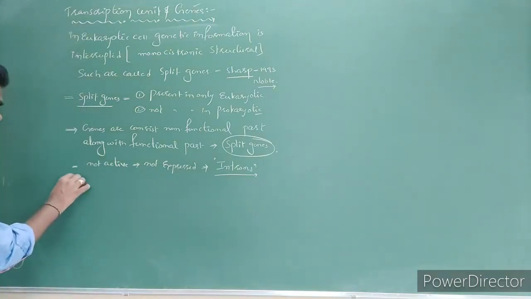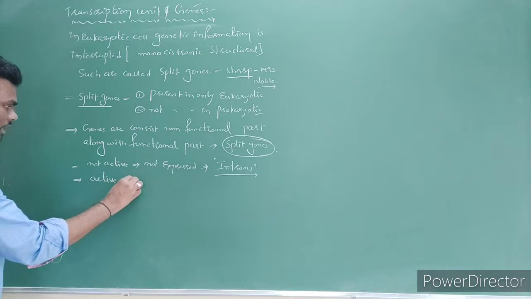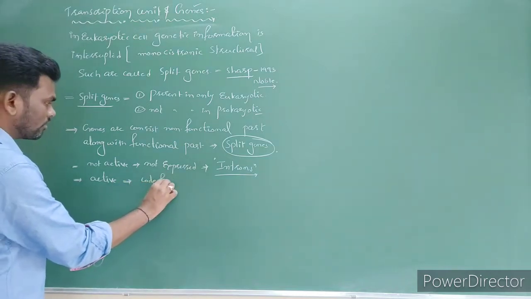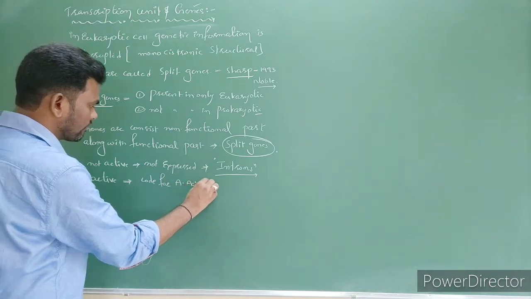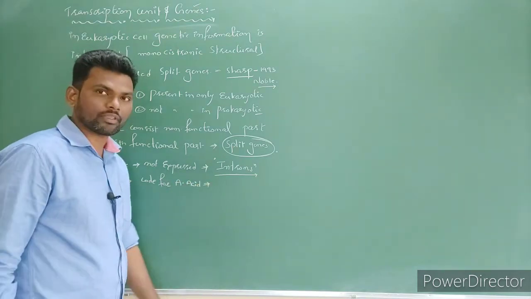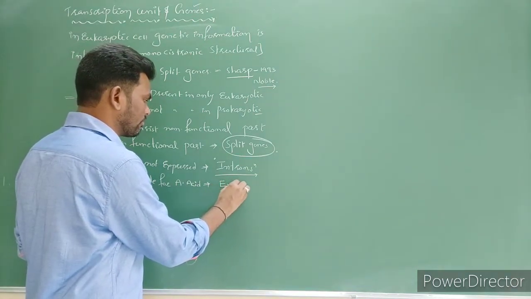Next, the genes which are functionally active and code for amino acids or polypeptide chains are called exons.